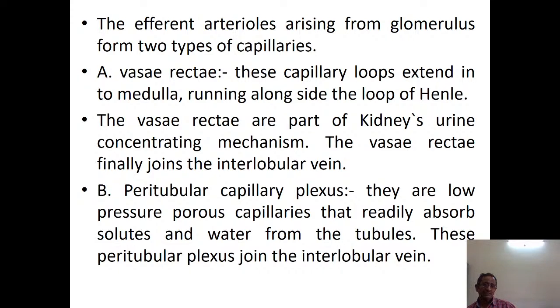The vasa recta: these capillary loops extend into the medulla, running alongside the loop of Henle. These vasa recta are part of the kidney's urine concentrating mechanism. The vasa recta finally join the interlobular vein. Then the peritubular capillary plexus: they are low pressure porous capillaries that readily absorb solutes and water from the tubules. These peritubular plexus join the retrolobular vein.